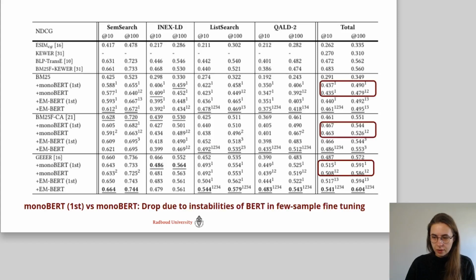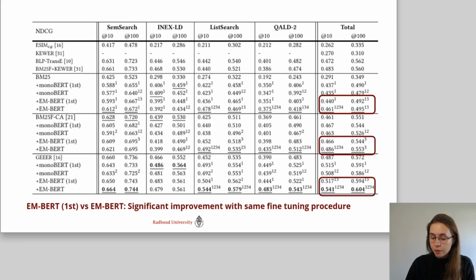So, we see that, as expected, there is a drop in monoBERT due to the instabilities of few-sample fine-tuning in BERT. We see that for the NDCG at 100 specifically, there is a significant drop in the results. However, for EMBERT, there is a significant increase in the scores, with the same amount of fine-tuning as was happening with the monoBERT model.